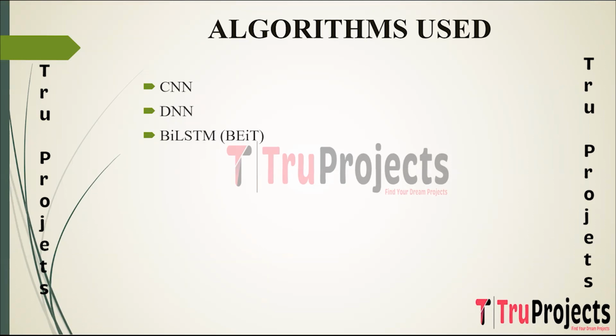In the context of intrusion detection, these algorithms are leveraged for their abilities to process and understand complex patterns within network data. CNNs focus on spatial patterns, DNNs handle learned hierarchical representations, while BiLSTMs or transformer based models excel in capturing sequential and long range dependencies, collectively contributing to the detection of potential network intrusions.